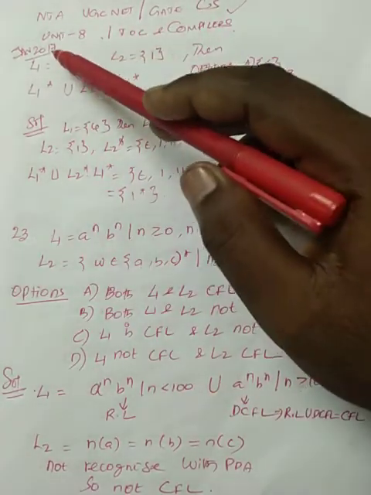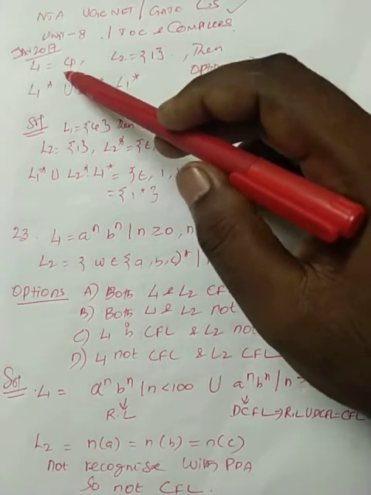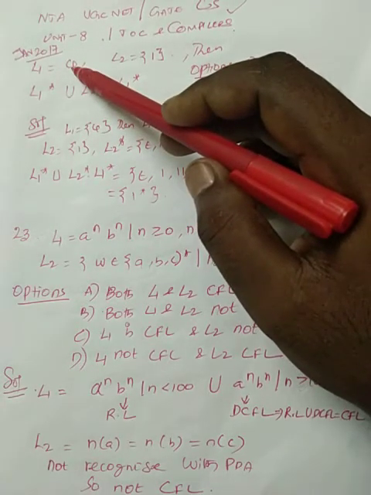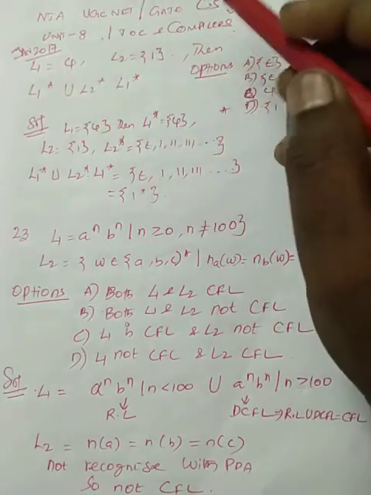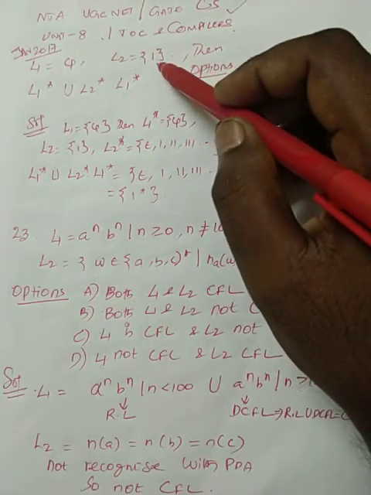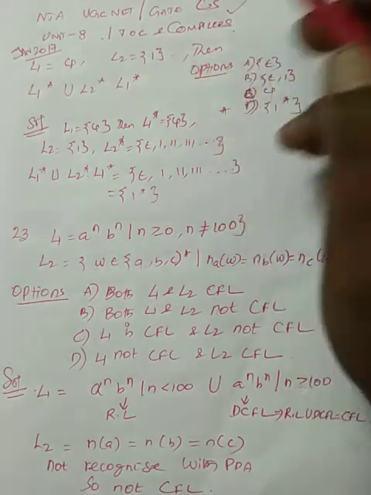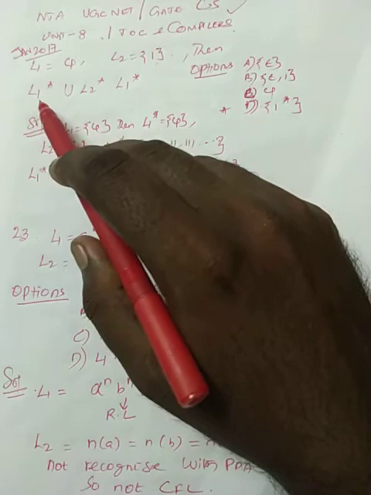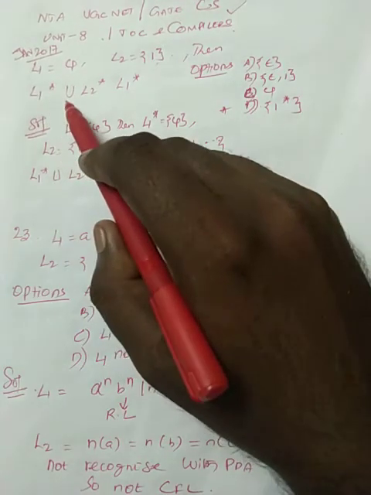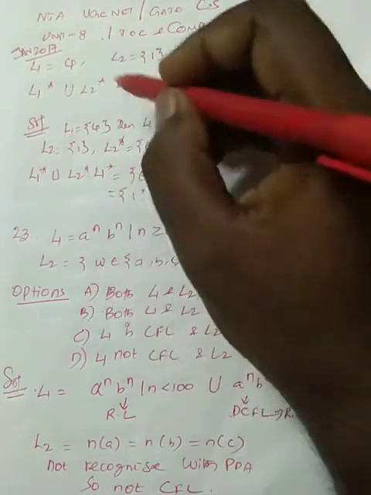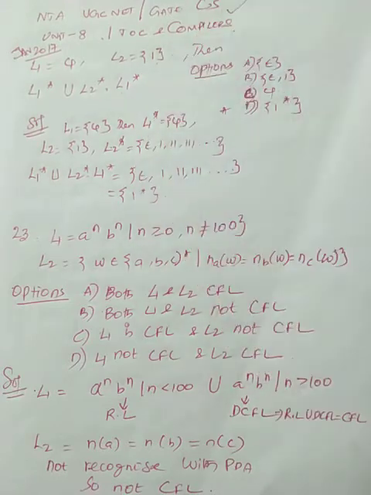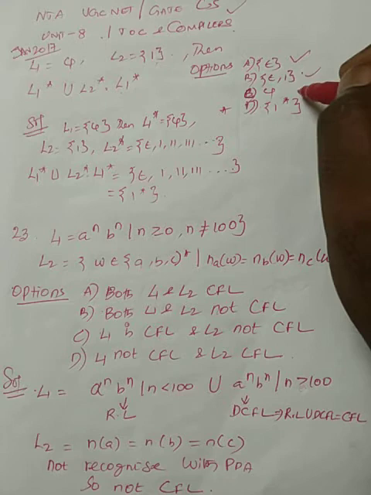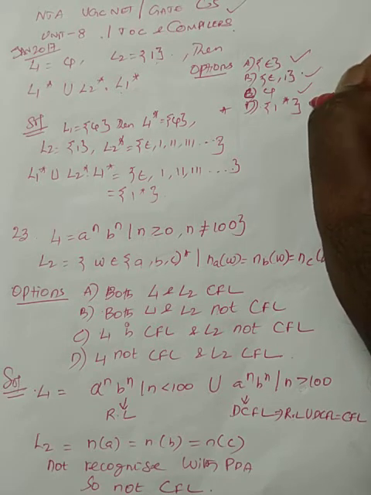Here I will be discussing another theory of computation question. It was asked in January 2017. Suppose we have L1 as null, which means nothing, and L2 is nothing but the symbol 1. Then what is the resultant for L1 star union L2 star, concatenation L1 star? Options are epsilon comma 1, null itself, and 1 star.